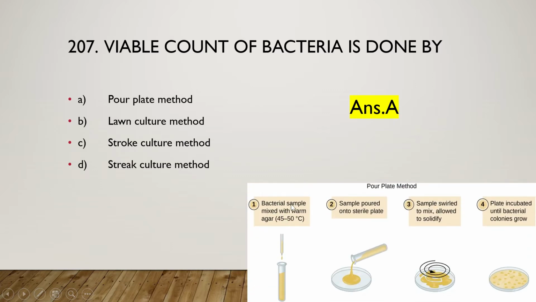So at first the bacterial sample is mixed with the warm agar. The sample is mixed and then poured onto the sterile plate, and then stirred to mix and allowed to solidify. Okay, and then the plate is incubated until the bacterial colonies grow. So this is the pour plate method.